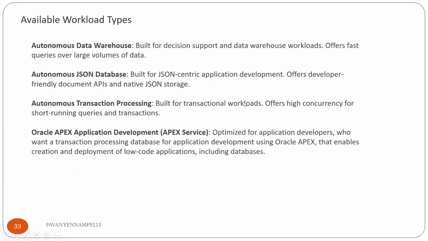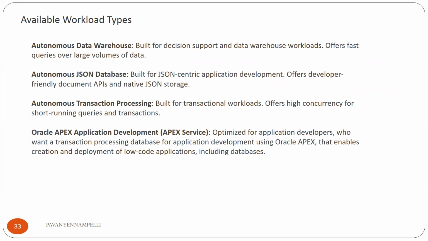These are the four different types of workload databases we have available in the autonomous database category. So what is autonomous data warehouse? It is designed for business critical decision support and data warehouse applications, where we store a lot of historical data.